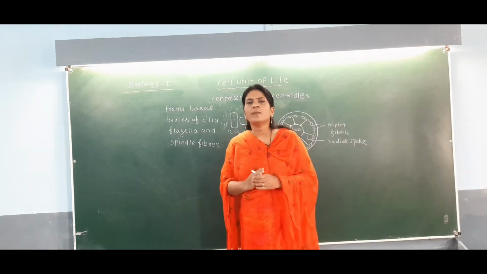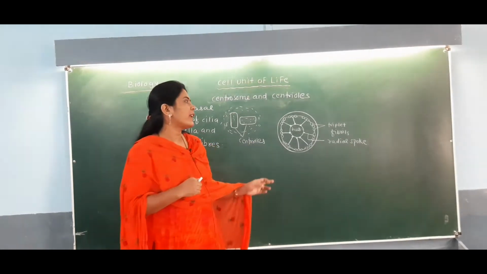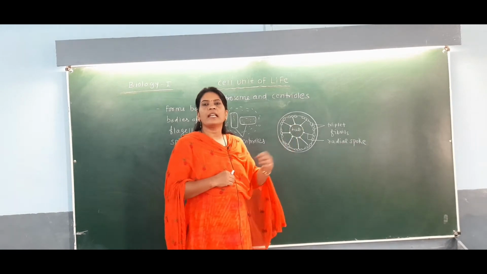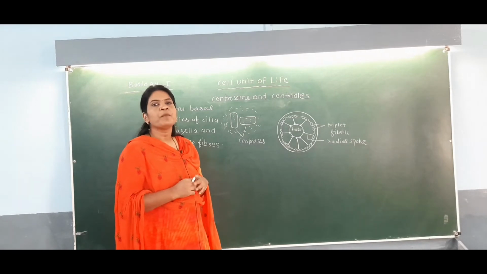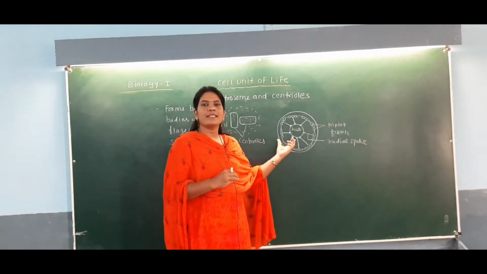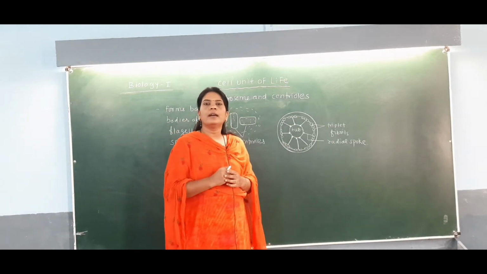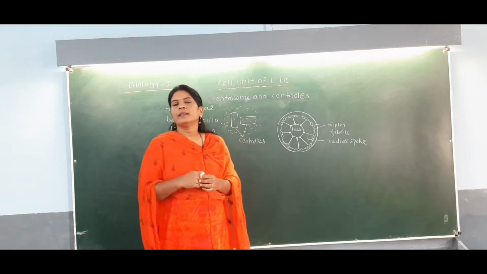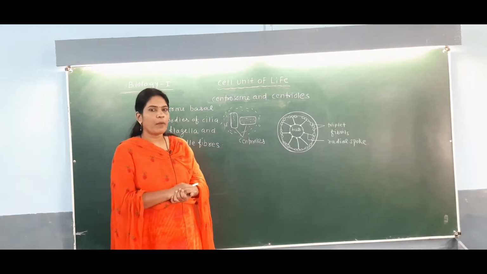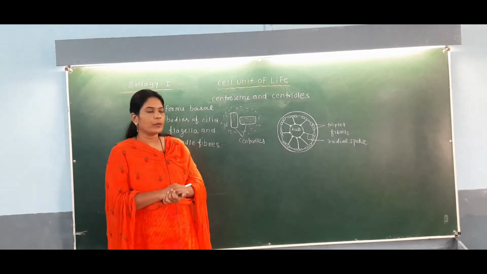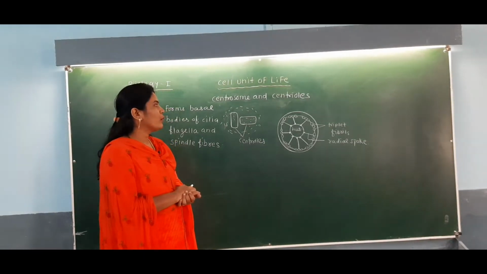When we take a section of the centriole and observe it under the electron microscope, the section looks like a cartwheel in which there are 9 peripheral triplet fibrils made up of tubulin protein, interconnected with each other by a linker. The central part of this centriole is called the hub, and to this hub the peripheral 9 fibrils are connected by radial spokes. This radial spoke is also made up of protein. So here we have completed this cell organelle, the centrosome and the centriole.